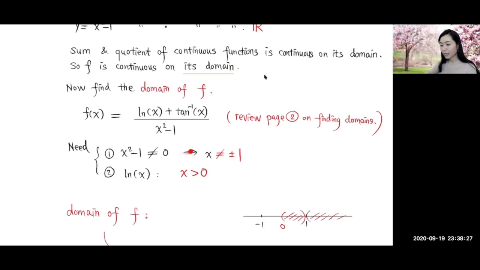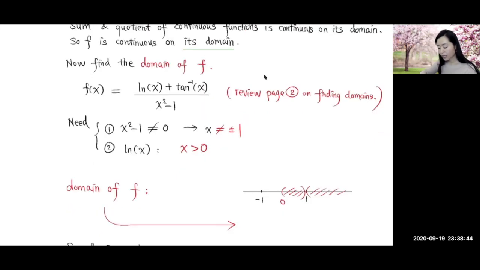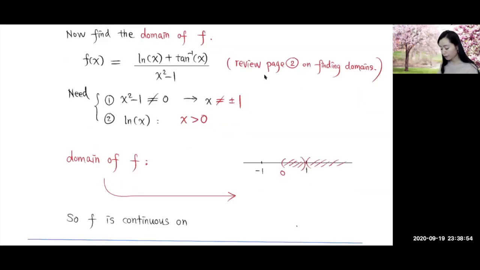Second, this one involves ln, so the part that you take ln of has to be strictly greater than 0. So x has to be strictly greater than 0. And there's no requirement on this inverse tangent. So we need to combine these two conditions.